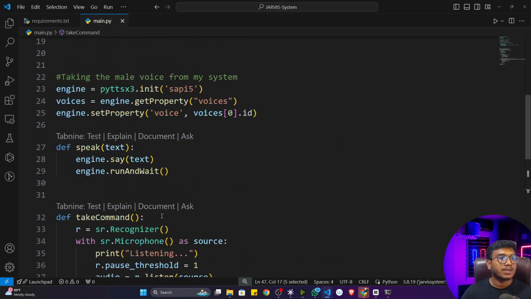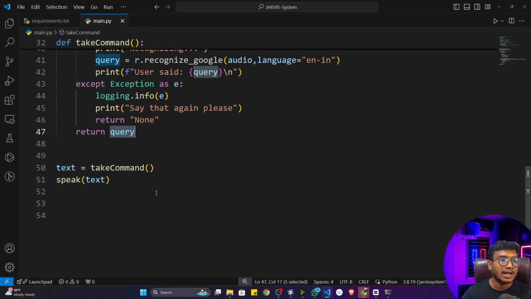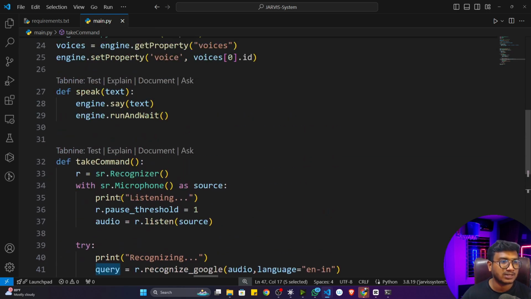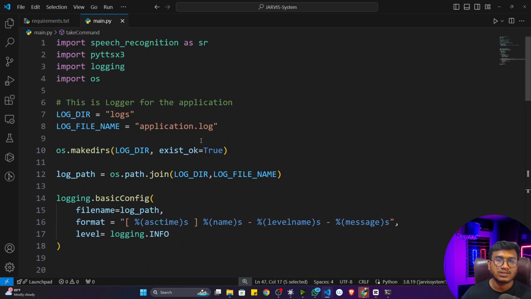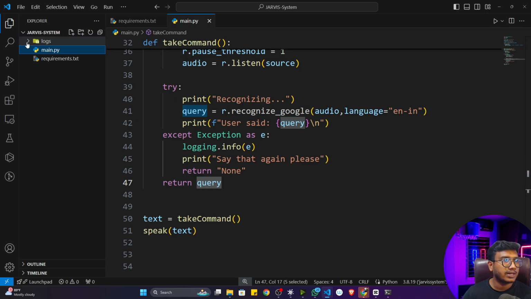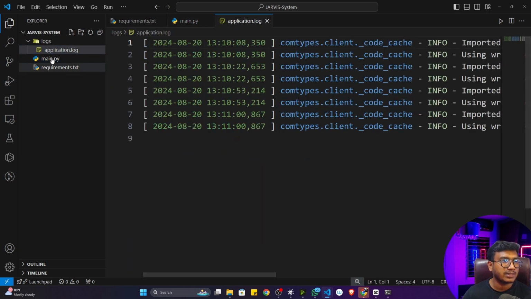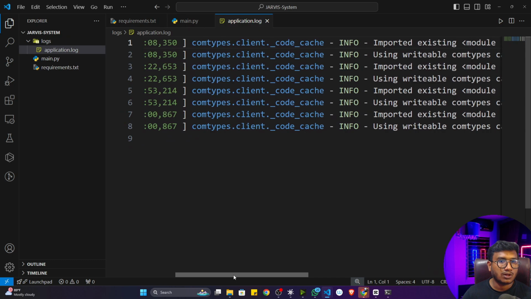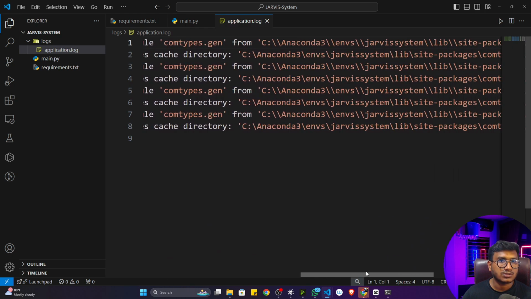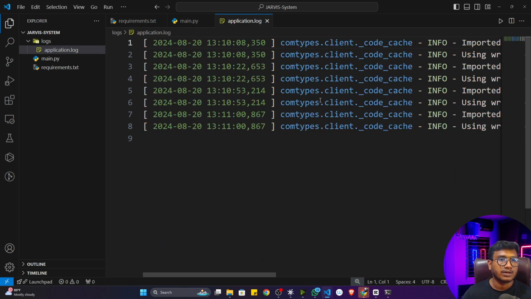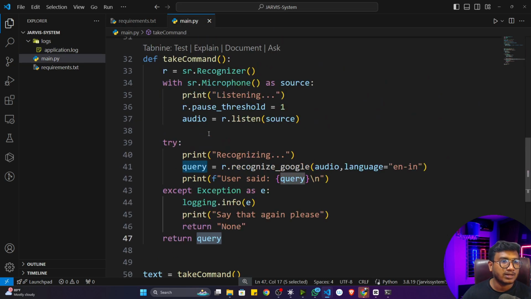Now see, with the help of these two functions, I can easily write different conditions, different tasks I want to perform from my application. Now let me show you some of the tasks I want to perform from my Jarvis. And if you see the project folder, it will also create the log file. Inside it will create the application log, and it is also logging the information. Different information, so these are some metadata it will save automatically whenever you are using speech recognition.